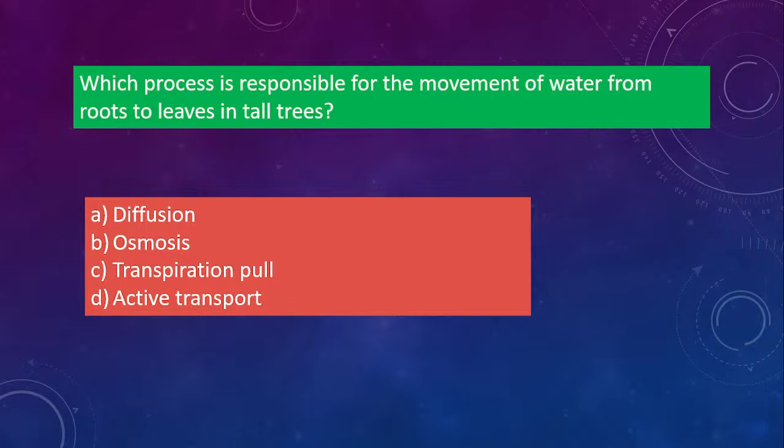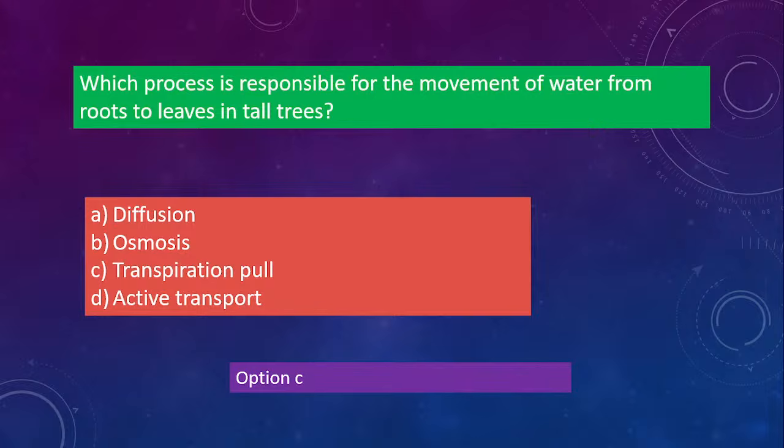See, diffusion is mostly for gases, that way you remember. In osmosis there is water, but if it has to go from the roots from below to above, then you need some energy, right? Or an extra amount of work needs to be done by the plants or the trees. So what will be the option? Option C, transpiration pull.